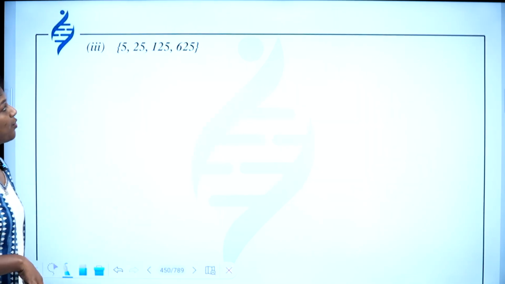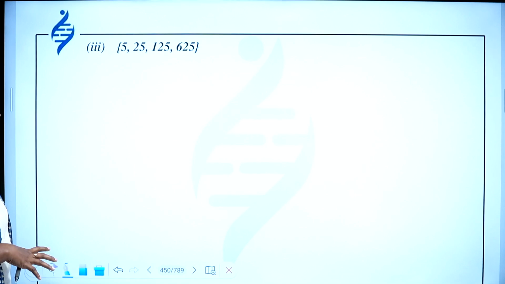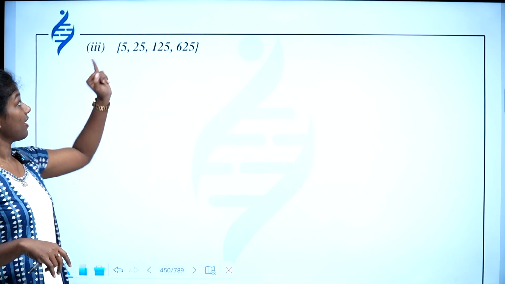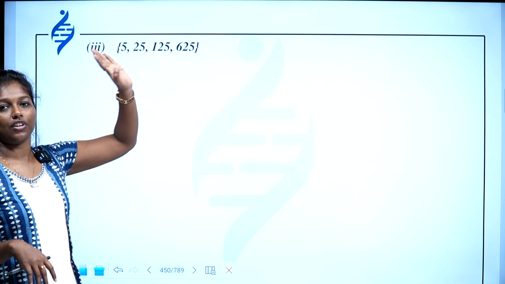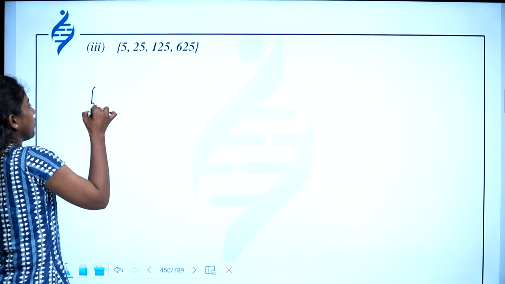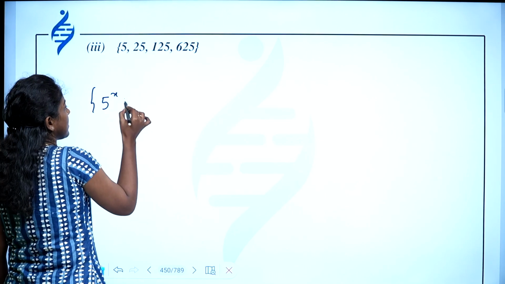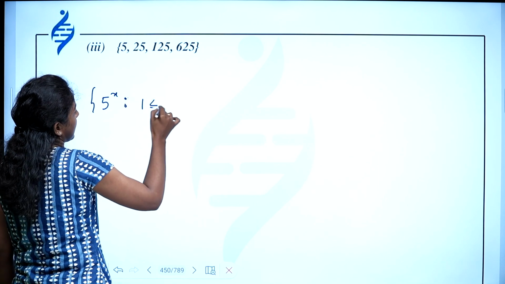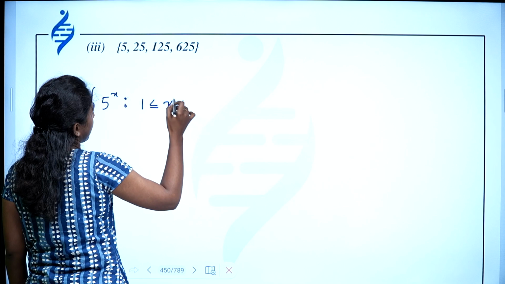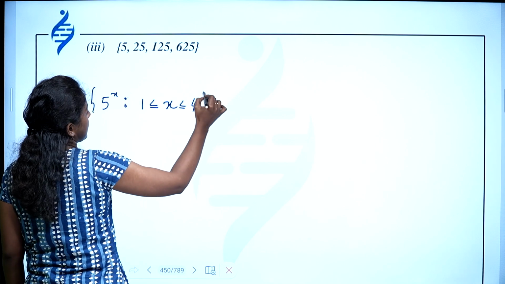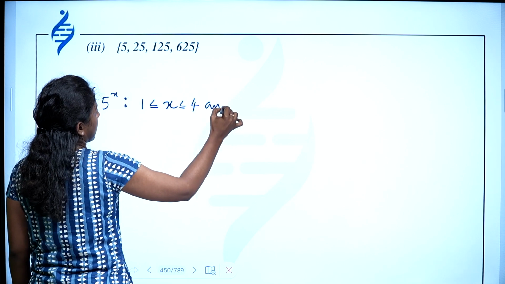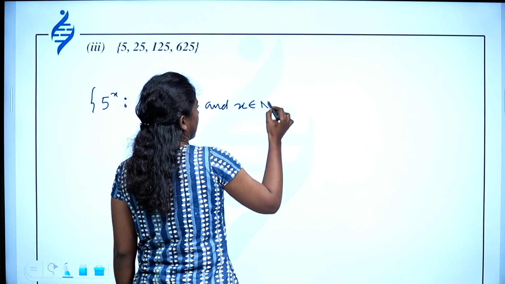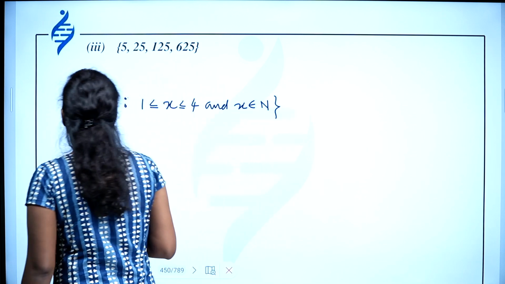Then 5, 25, 125, 625. Yeah. These are the powers of 5. 5, 5 square, 5 cube, 5 raised to 4. So you can write it like that, set of all 5 raised to x such that x is from where to where? 1 less than or equal to x less than or equal to 4. 5 raised to 4 is 625, and then you should write x belongs to N. x should be a natural number.